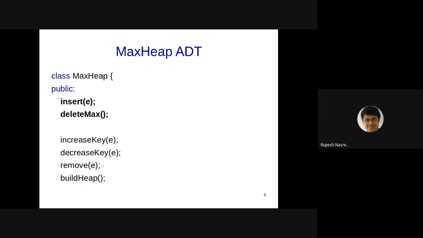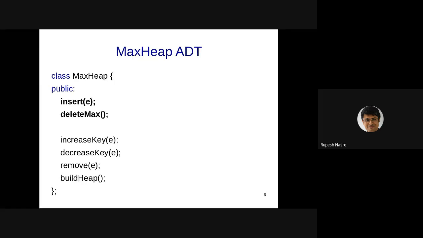And then building of a heap itself might turn out to be, so you are given a bunch of elements and you want to create the heap. The reason why this needs to be done differently is that you can always insert them. That is all right. But if you insert n elements into the heap, then the complexity you get is larger than if you are given the bunch of elements and you want to create a heap out of it. So therefore build heap turns out to be a different important function.